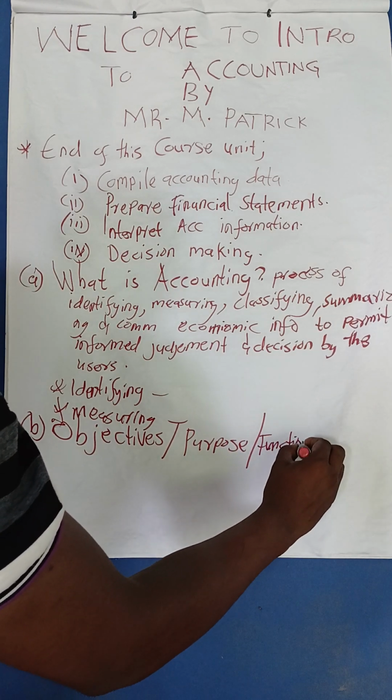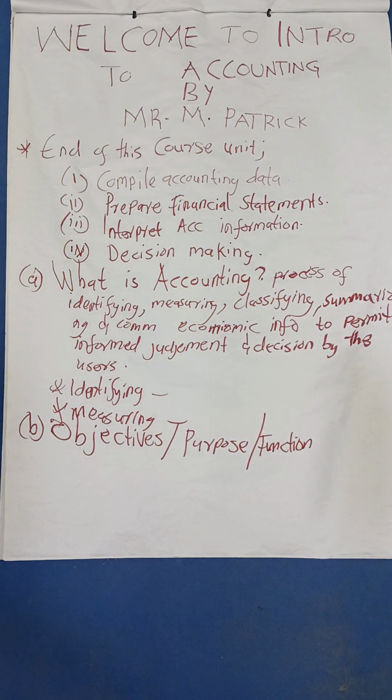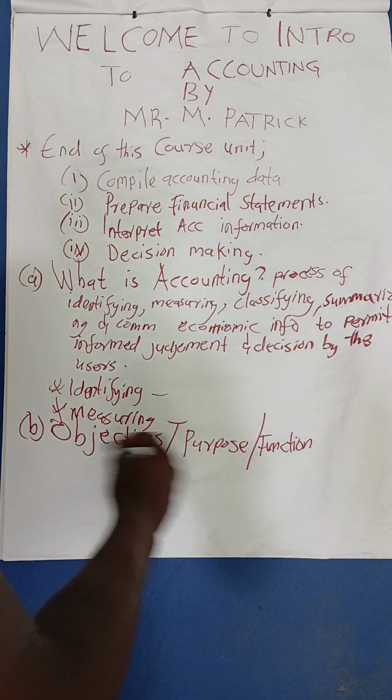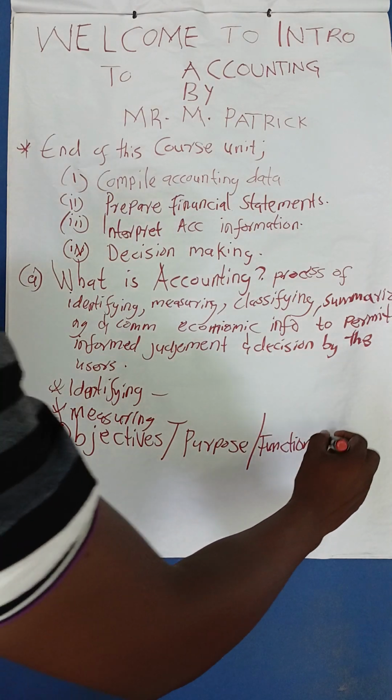Why am I using the three names together? Simply because you'll get a question that wants you to give the purpose of accounting in an organization. You'll also get another question that wants you to give the objectives of accounting in an organization. You'll also get a question that asks you to give the function of accounting in an organization. So you realize it's just the same question but different words that have been applied there. Good. So objectives or purpose or functions of accounting.